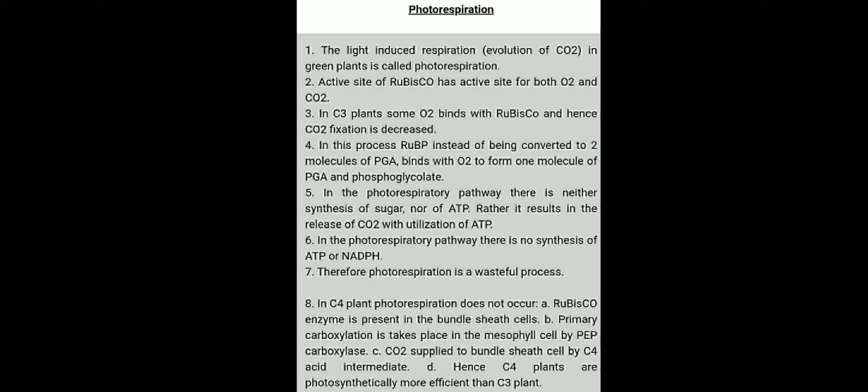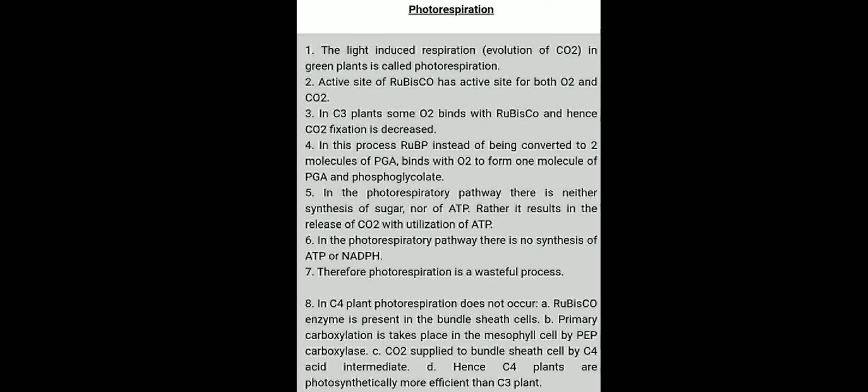So the summary of photorespiration is this: respiration occurs in the presence of light in green plants, and Rubisco has an active site for both O2 and CO2. In C3 plants, some O2 binds with Rubisco and hence CO2 fixation is decreased. Due to the high concentration of oxygen, one molecule of PGA and one molecule of phosphoglycolate are formed.